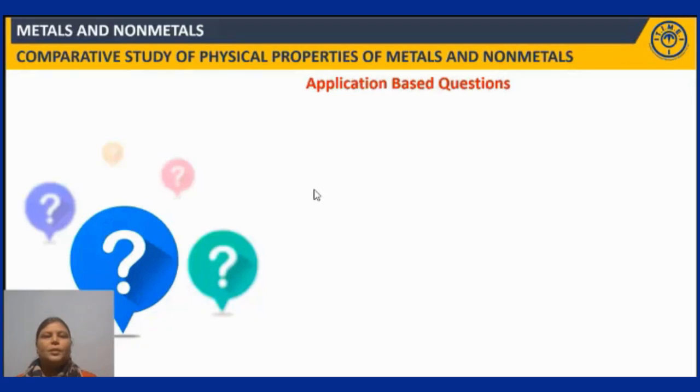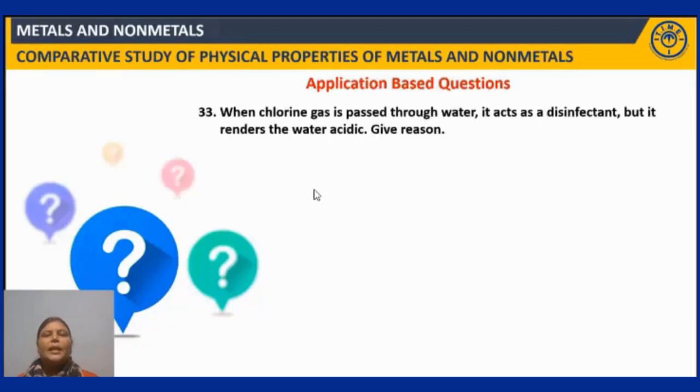And the first question is, when chlorine gas is passed through water, it acts as a disinfectant, but it renders the water acidic due to which reason. So you have also seen this in the fill in the blanks questions, isn't it? So what are the products formed when chlorine is added to water? Here, when chlorine is added to water, it forms HCl and hypochlorous acid.